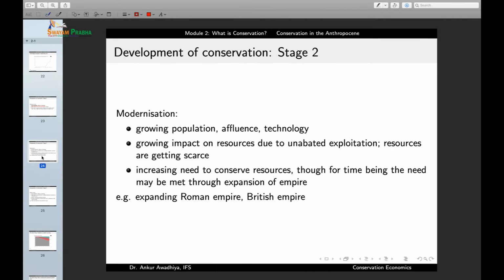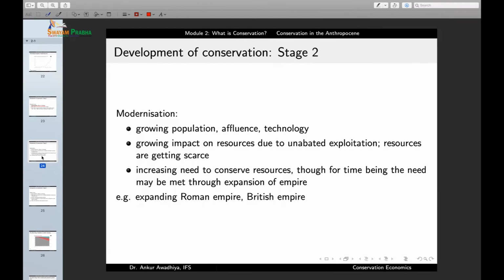Then we moved to stage number two. Now, in stage two, we started seeing modernization of the society. With modernization of society, it actually began with technological improvements. Now, if you have better technology, you can have more resources. If you have more resources, you can increase the affluence of people. And if you have more and more people who are more and more affluent, they are protected from diseases. They are having a large lifespan, or their lifespans are increasing, and at the same time they do not have to work so hard because technology is there to help them out. So in such a situation, the population will also start to rise.